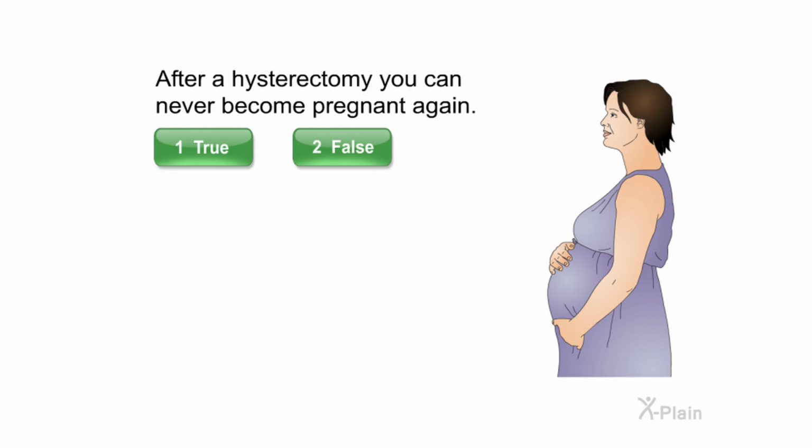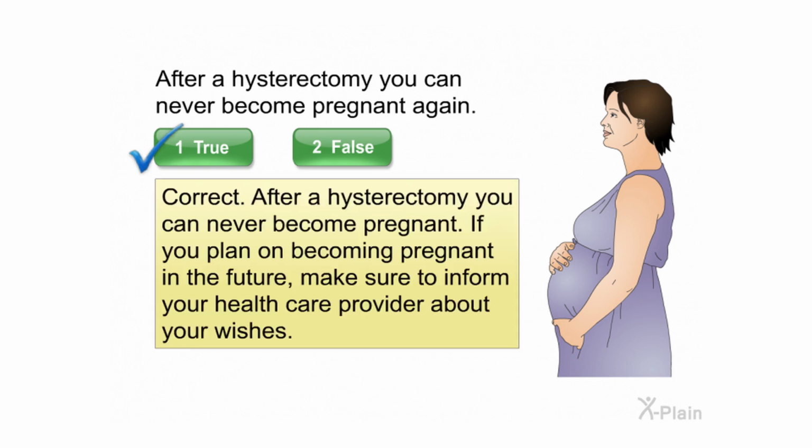After a hysterectomy, you can never become pregnant again. Select true or false. Correct. After a hysterectomy, you can never become pregnant. If you plan on becoming pregnant in the future, make sure to inform your healthcare provider about your wishes.